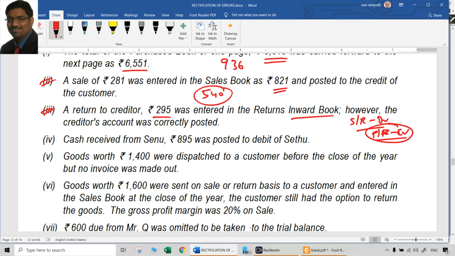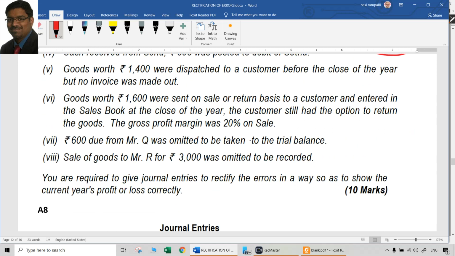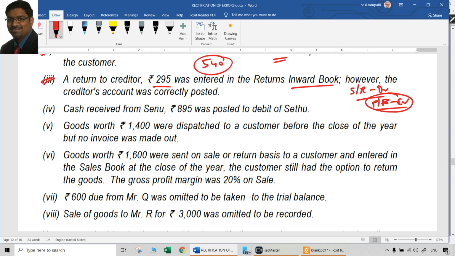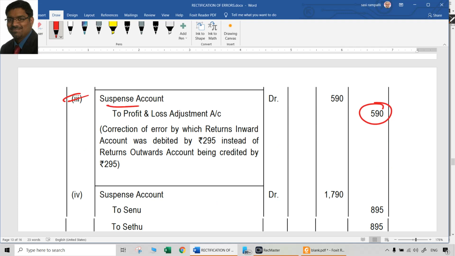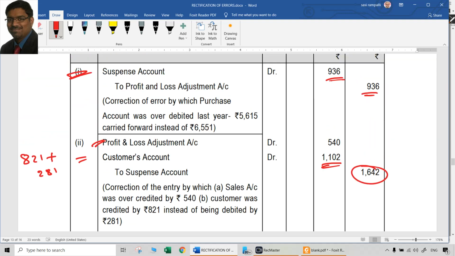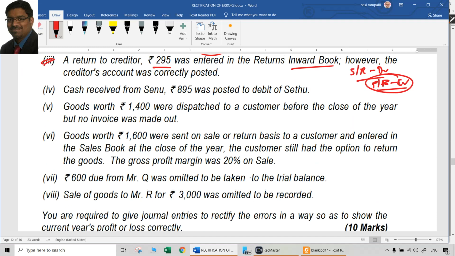For recording the correct credit, we have to credit it again. That means a total of 590 rupees has to be credited to the P&L adjustment account. Naturally, the debit will go to the suspense account. So the entry will be suspense account debit to P&L adjustment account, 590 rupees. That was the third entry. Fourth entry: cash received from Senu was posted to the debit of Setu.